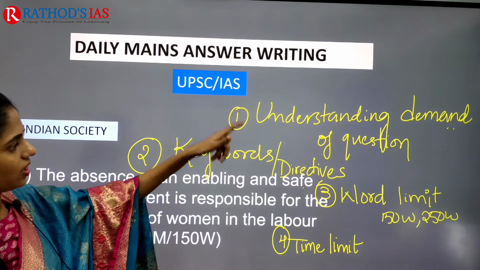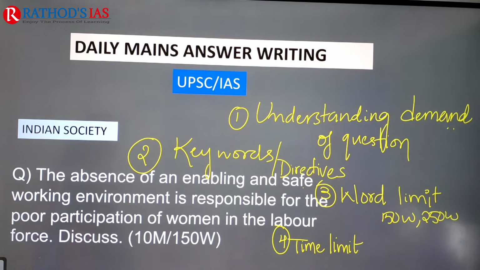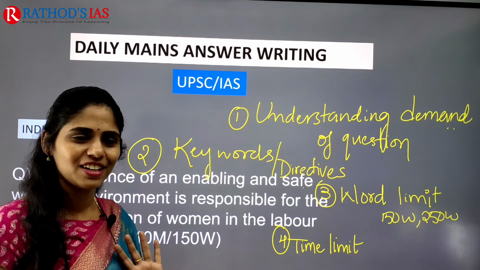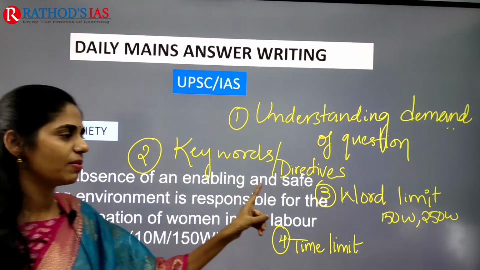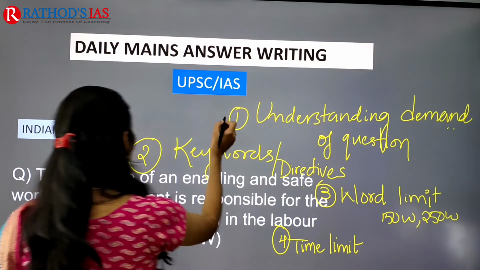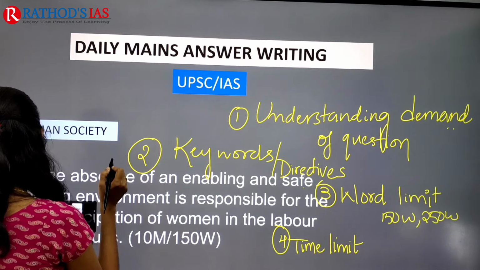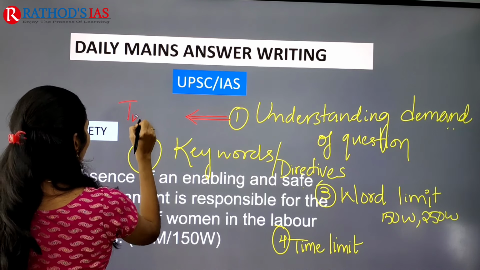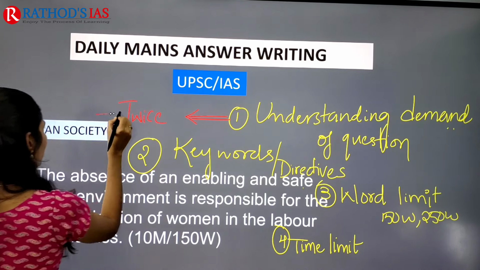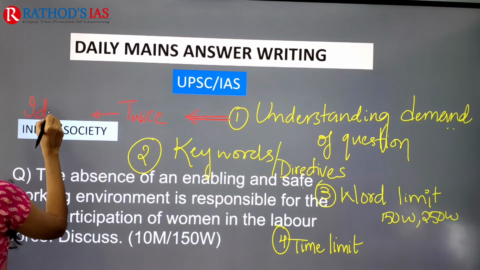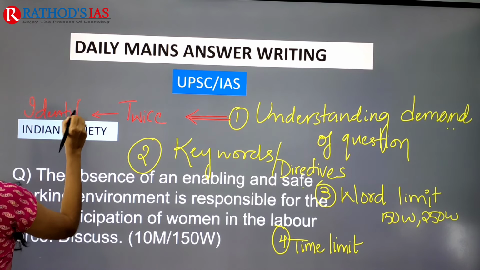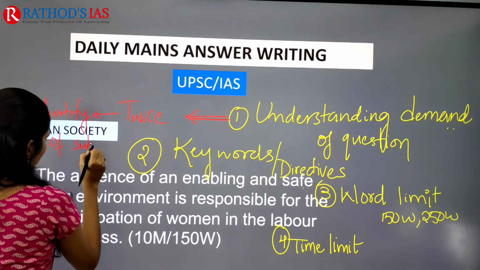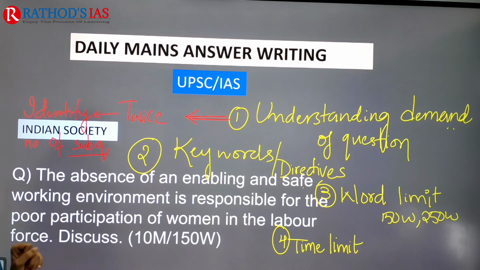If you are addressing all these 4 challenges, then I can say your name will be in the finalist list for sure. So you have to understand the demand of the question. To do that, you have to read the question at least twice, and identify the number of sub questions given in the question.